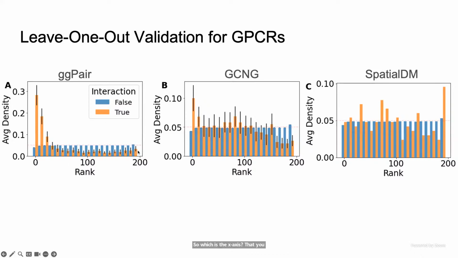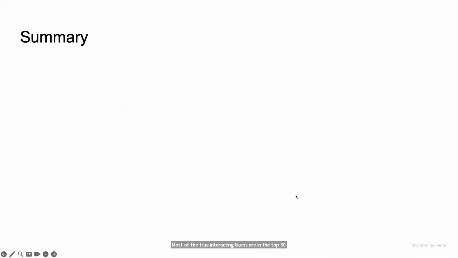So in expectation, we hope that the ground truth true interacting ligands will always be in the top ranked genes based on the predicted probability. And indeed, that's the case for our method GG-pair. Most of the true interacting ligands are in the top 30 genes, but this is not true for other state-of-the-art.